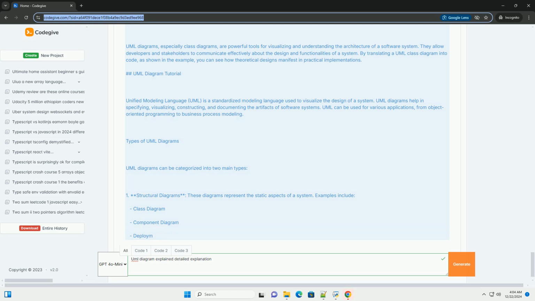Example: UML class diagram for a library system. Let's consider a simple library system with the following classes: Library, Book, Member. Here's how we can represent these classes in a UML class diagram.